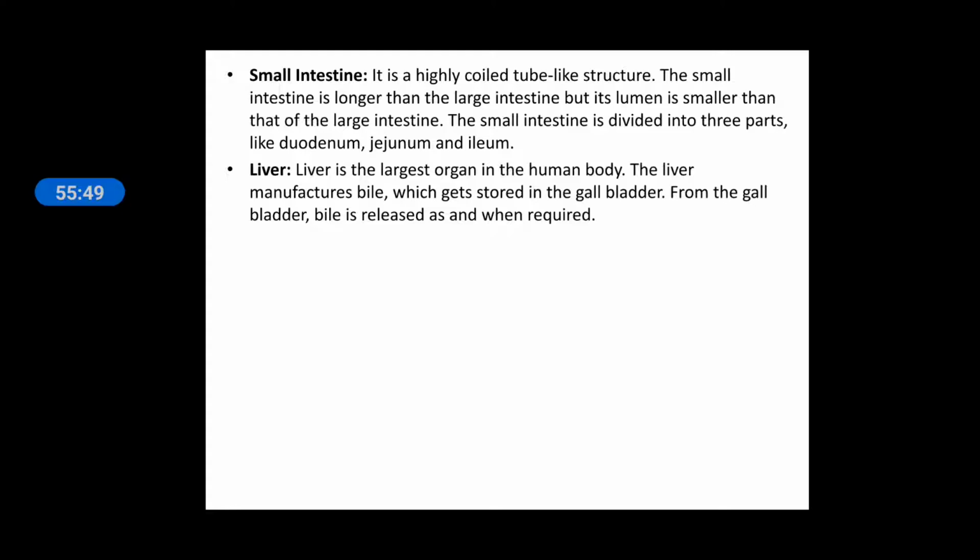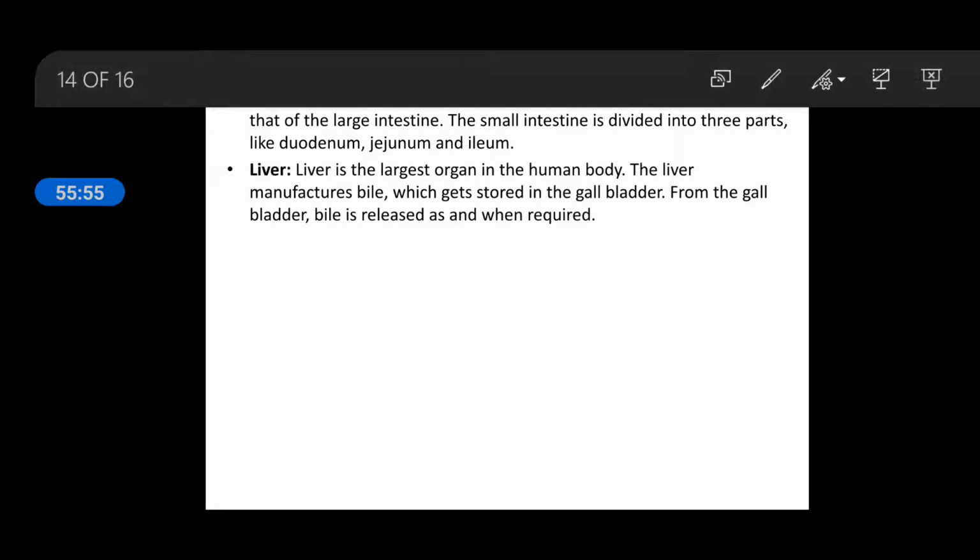Again, the small intestine is divided into three parts: duodenum, jejunum, ileum. After the stomach, you can see in the diagram a small C structure is present. This is called duodenum.